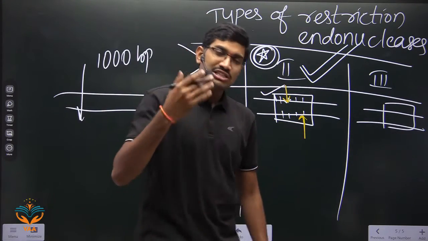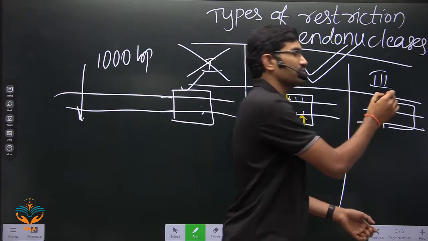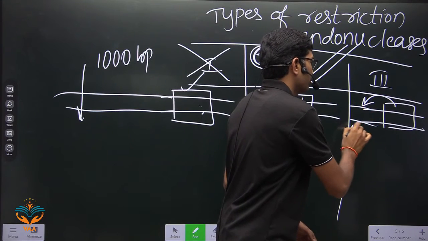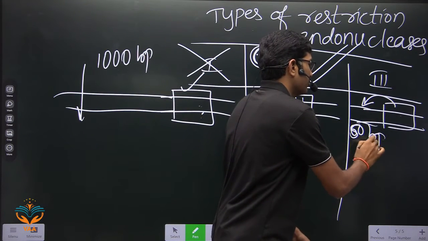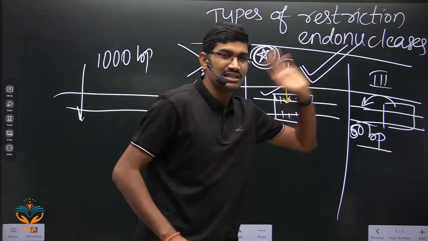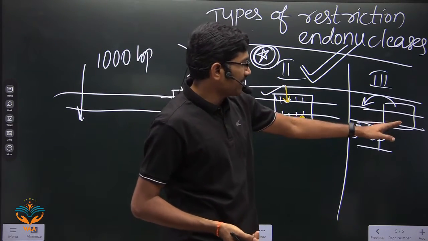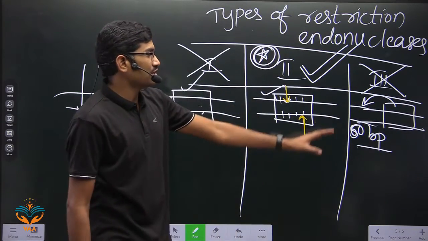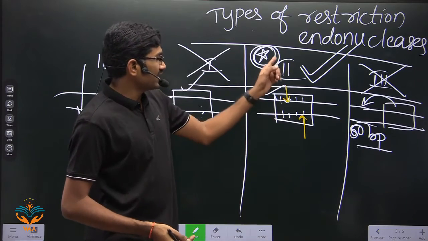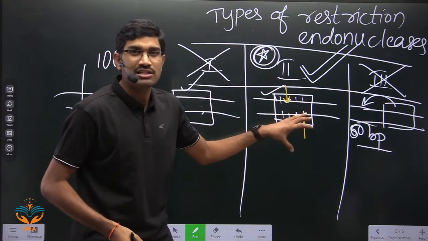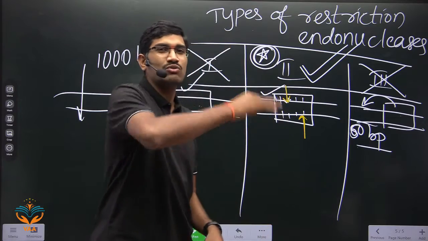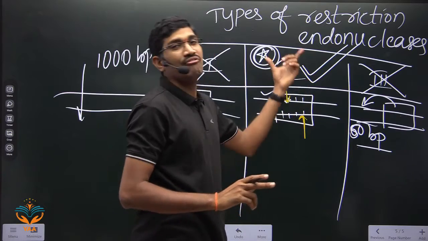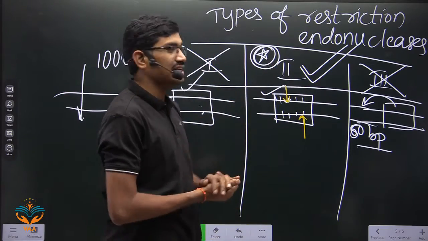What about this third type? This is also almost like this only. They are recognizing one particular sequence, but here also they will cut somewhere around 50 base pairs away from the recognition site. Since they are cutting away from the recognition site, these are also not generally used in recombinant DNA technology. Whereas type 2 recognize a particular sequence and cut exactly at a particular site. So that's why these have very, very high significance in recombinant DNA technology.